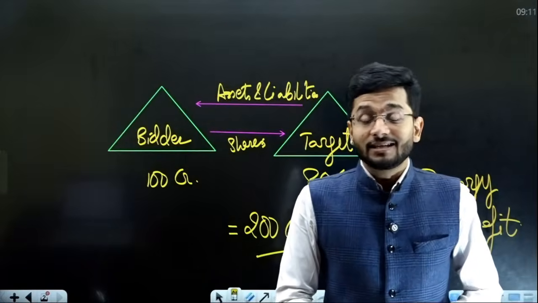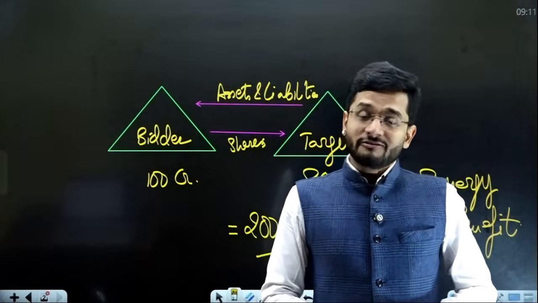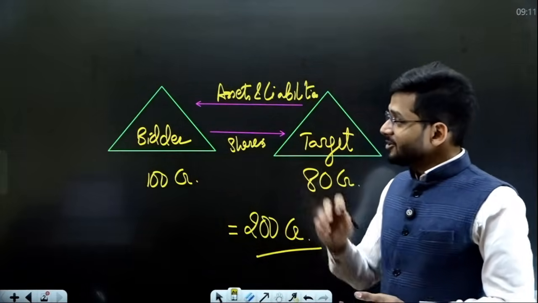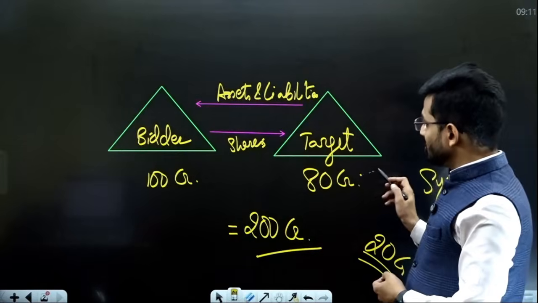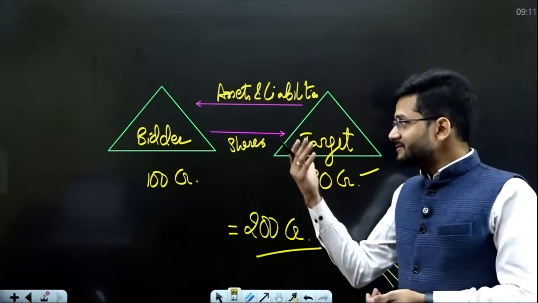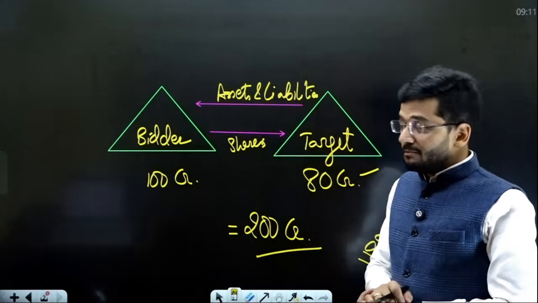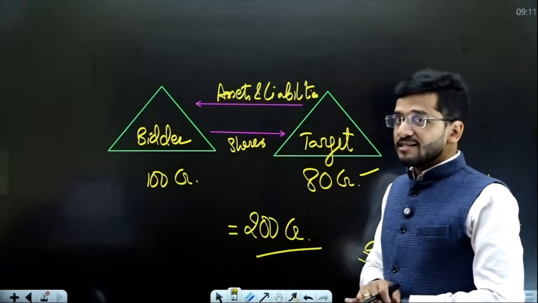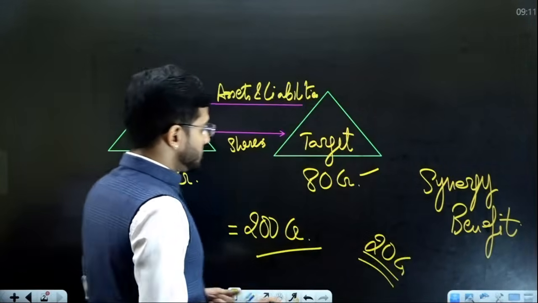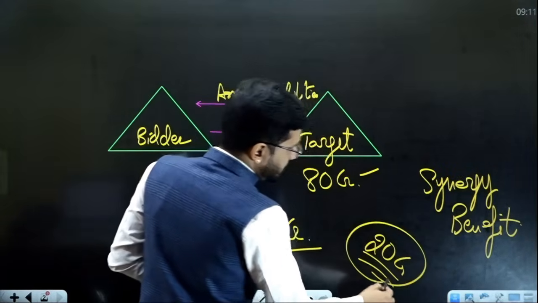Target company is saying, very chalak bro, very chalak. Bidder company, you are very smart. You are giving me 80 crore rupees, that is fine, that I deserve, because that is the value of my company. But listen, don't be very smart. I also deserve some fair portion of the 20 crore rupees.